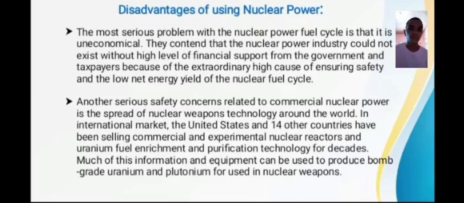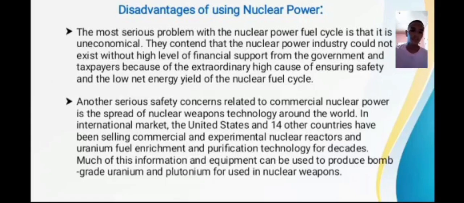The most serious problem with the nuclear power fuel cycle is that it is uneconomical. The nuclear power industry could not exist without high levels of financial support from government, because of the extraordinarily high cost of ensuring safety and the low net energy yield of the nuclear fuel cycle.